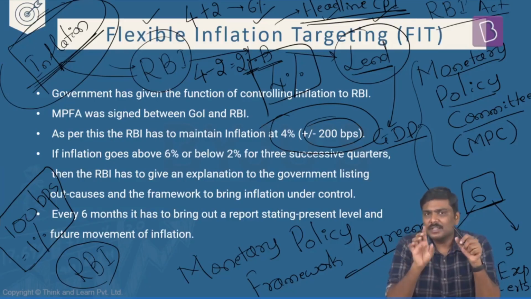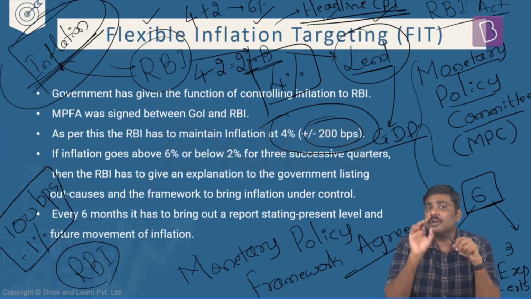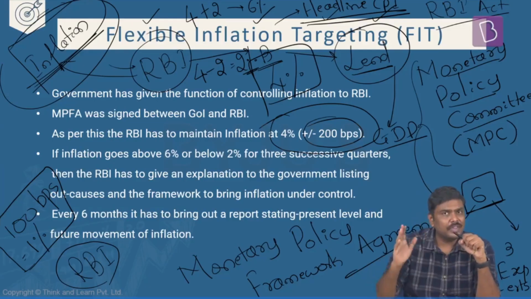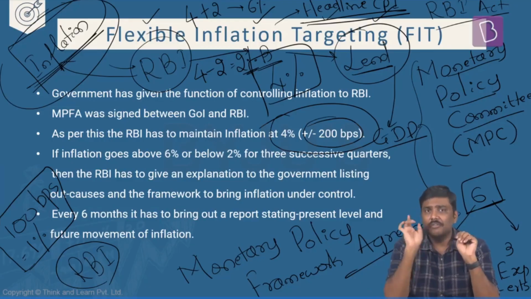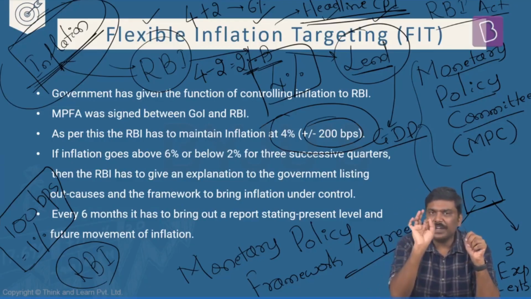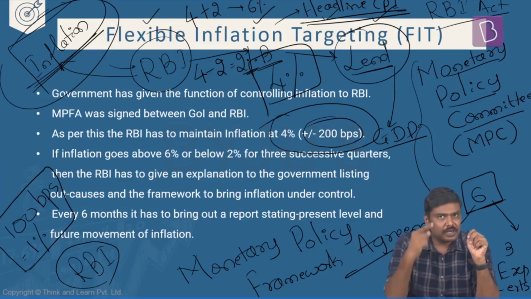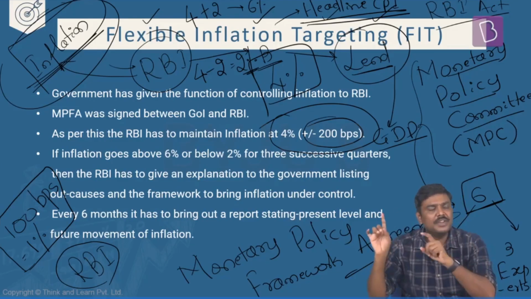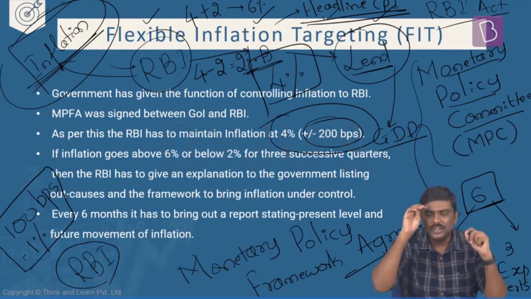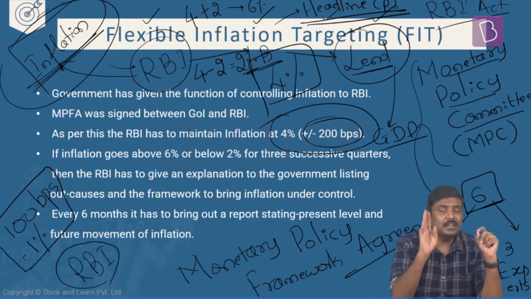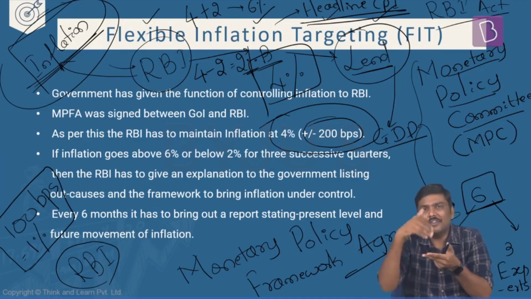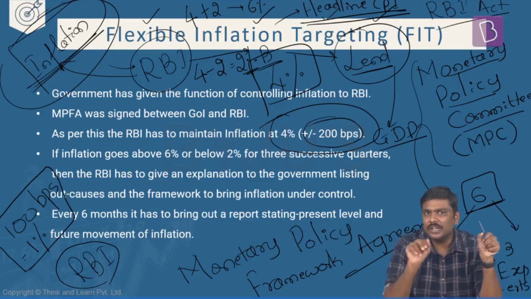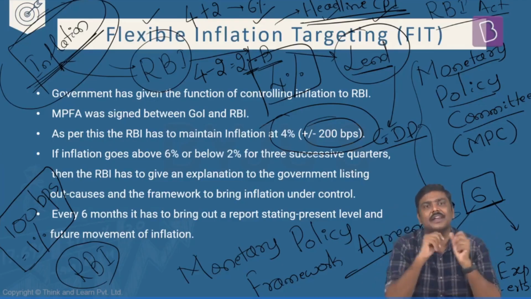This particular target has been set up by Government of India for a period of 5 years. After 5 years, Government of India can review and change the inflation target, which Government of India already did in 2021. Even after the review, the government says, I'll keep the same flexible inflation target for RBI. That is, we'll still continue with 4% plus or minus 2%. And since we are giving a flexibility here, this is generally referred to as flexible inflation targeting.